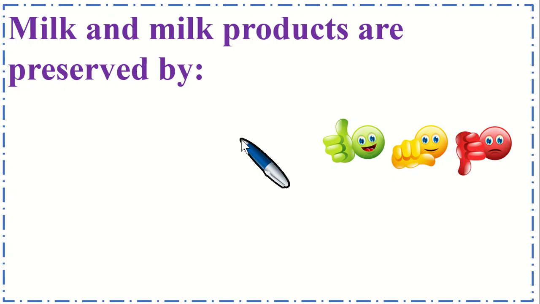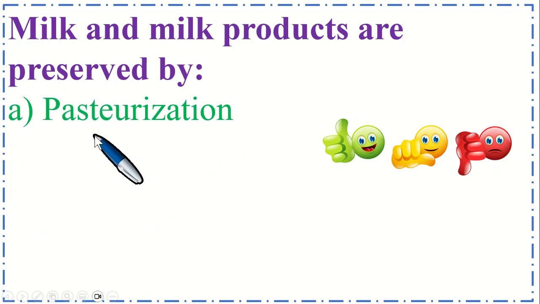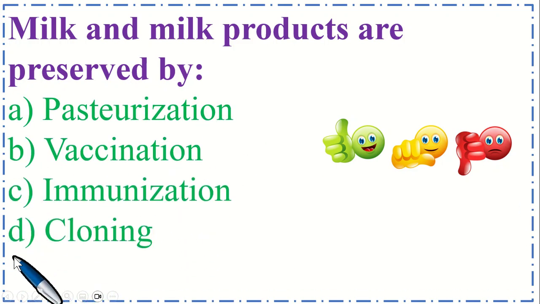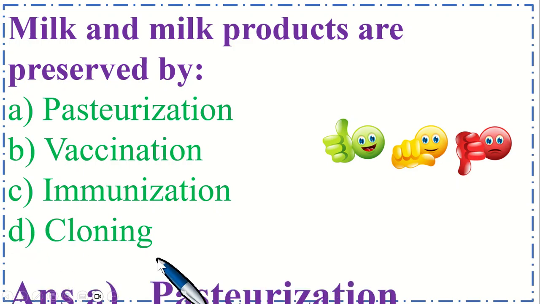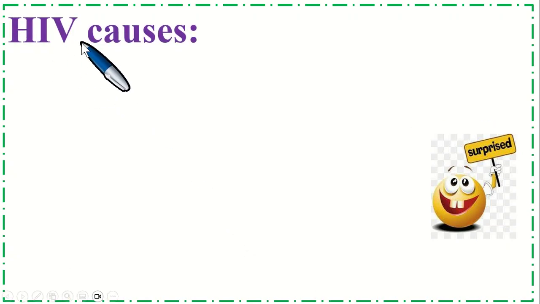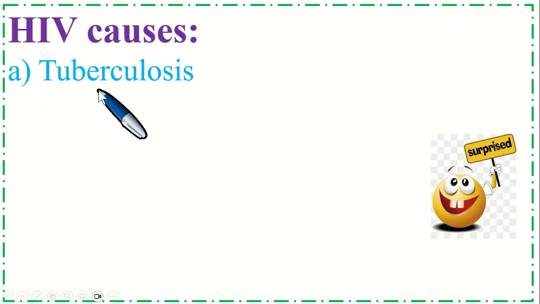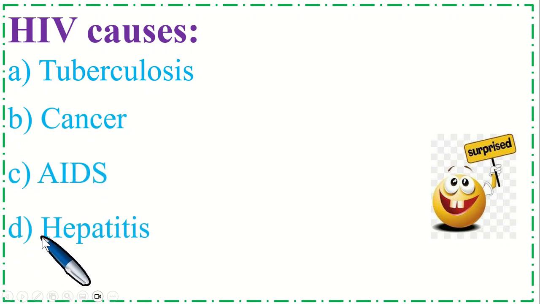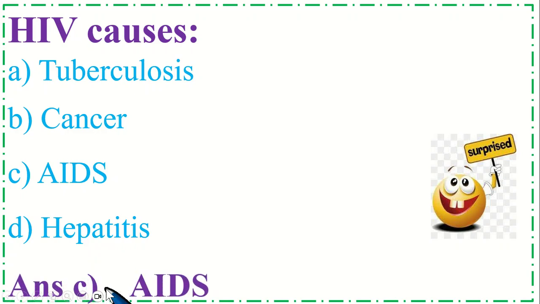Dear students, this is a very important MCQ. Milk and milk products are preserved by option A pasteurization, B vaccination, C immunization, and option D cloning. So the correct option is A, pasteurization. HIV causes option A tuberculosis, B cancer, C AIDS, and option D hepatitis. So the correct option is C, AIDS.